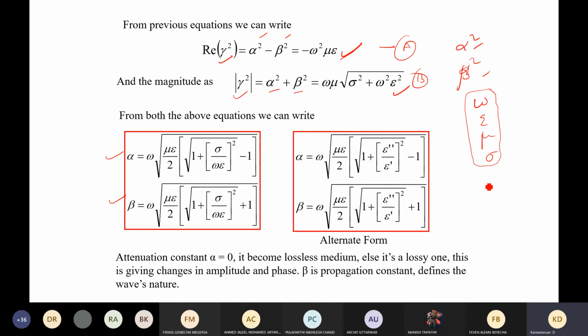And in some other physics books, you can find these two expressions described with epsilon dash and epsilon double dash, where epsilon dash describes the permittivity, while epsilon double dash describes the loss of the particular medium. Anyhow, we will always use the standard expressions only throughout our course.